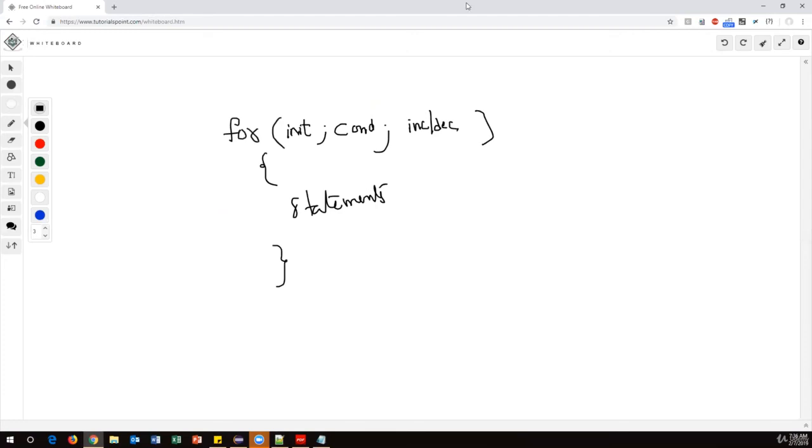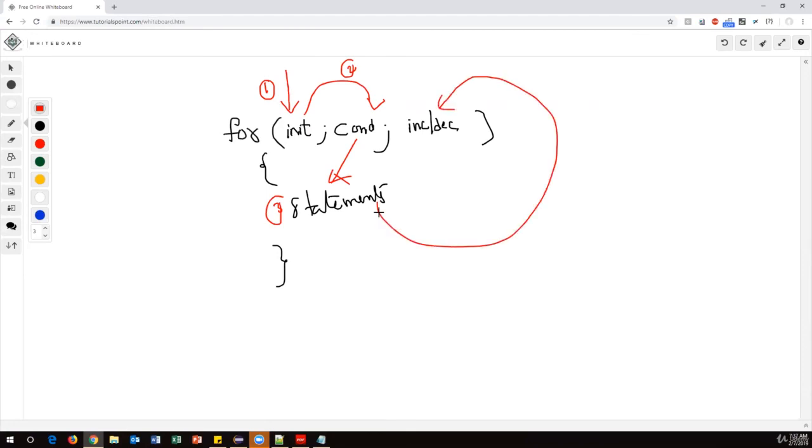Now how will this be executed? First it will start with the initialization. The first step is initialization, and after that it will check the condition. If the condition is true, then it directly jumps to the statements, and the statements will execute. After completion of the statements, it will go and increment this value. This is the fourth step. So this is the execution order of the for loop.